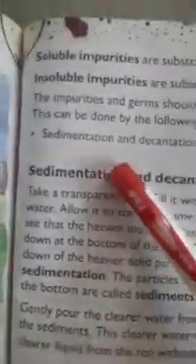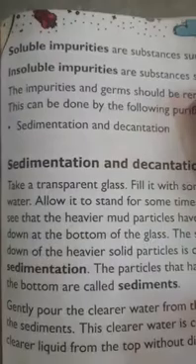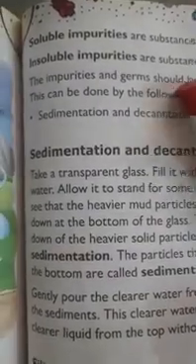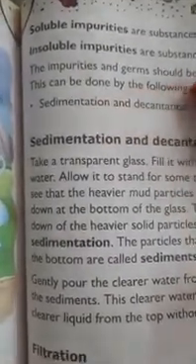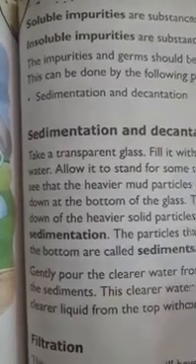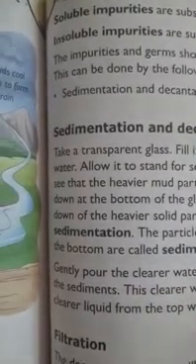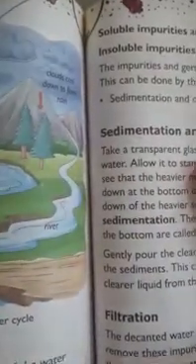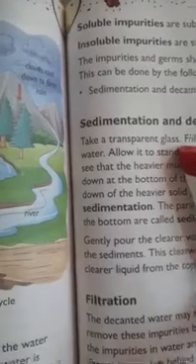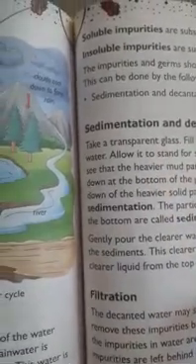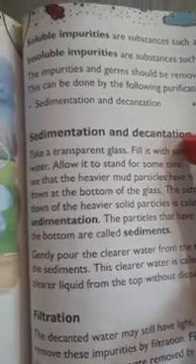Here we can see soluble impurities, substances such as salts that dissolve in water, and insoluble impurities, substances such as sand that do not dissolve in water, or any oily substances like petrol or diesel that can be mixed in. Those are insoluble impurities. The impurities and germs should be removed from water to make it fit for drinking. This can be done by the following purification methods. So this water is not fit for drinking.